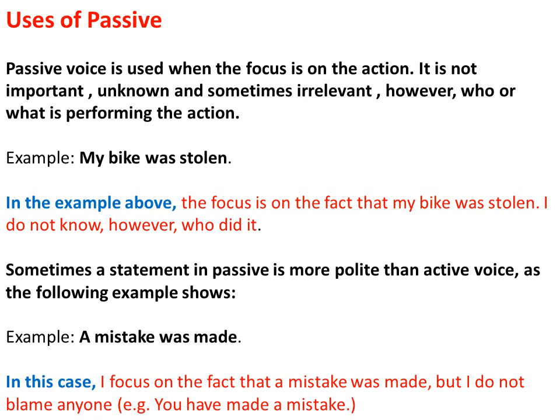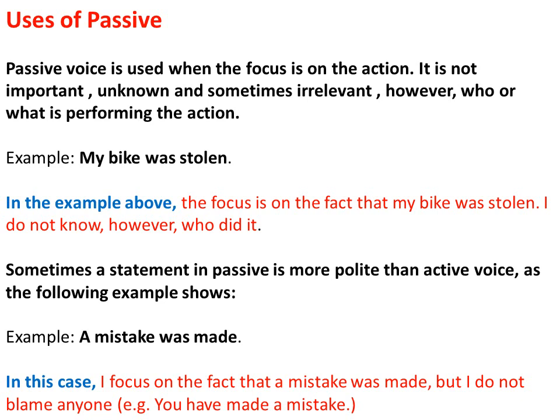It is not important, unknown, and sometimes irrelevant, however, who or what is performing the action. Example, my bike was stolen. In the example above, the focus is on the fact that my bike was stolen. I don't know, however, who did it. I don't know who stole my bike. But I focus on the fact that my bike was stolen.